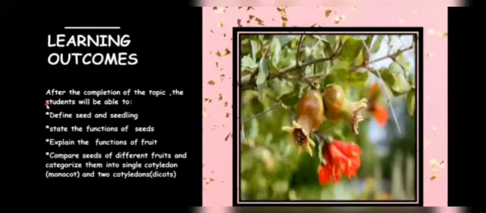Let's begin with the learning outcomes first. After the completion of the video lecture, students, you will be able to define the terms seed and seedling. A seed is basically the hard structure inside which an embryo grows, and when a seed gets suitable conditions, it starts germinating, and after germination it becomes a young plant. That young plant is called a seedling.